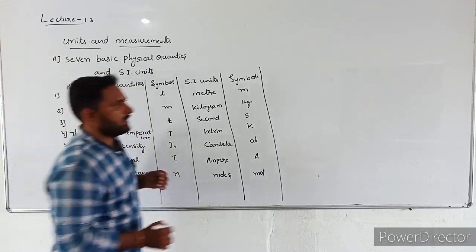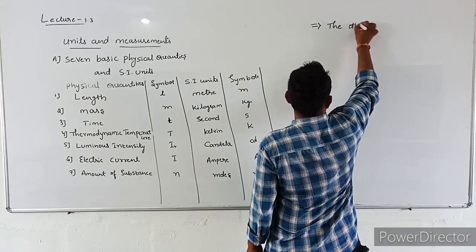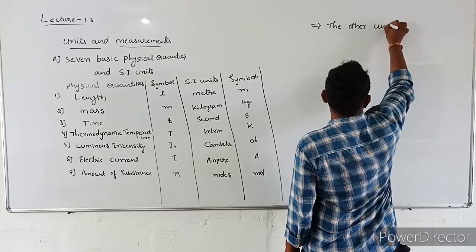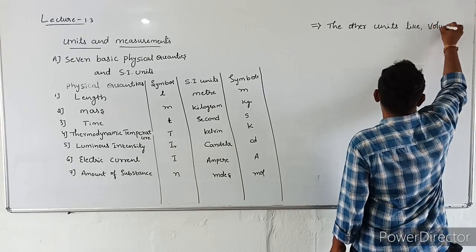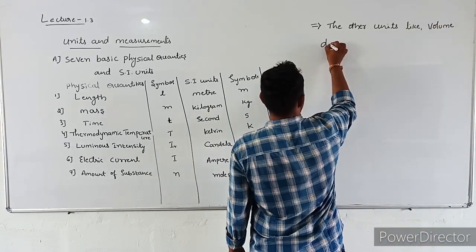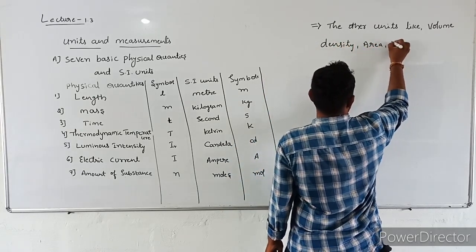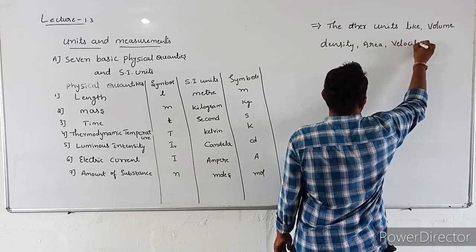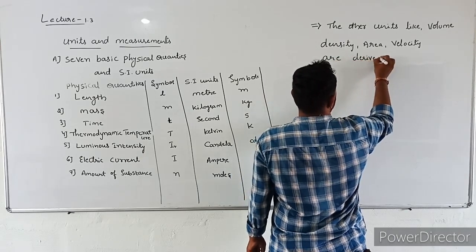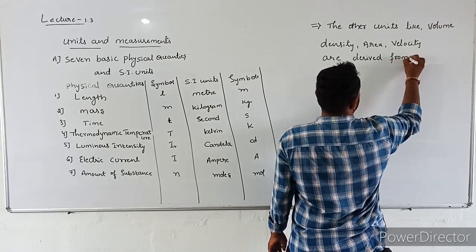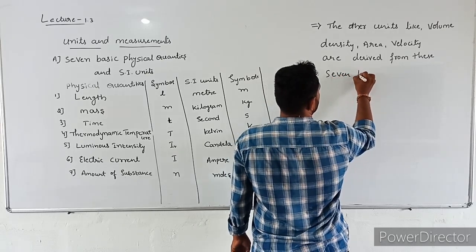The other units like volume, density, area, velocity are derived from these 7 basic units.